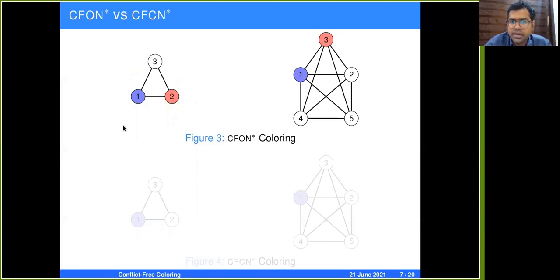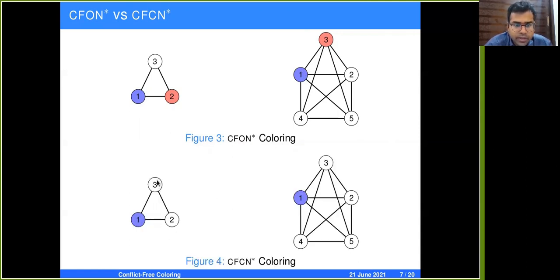For cliques of size at least 3, for a clique of size 3, two colors are actually necessary. The vertex 3 has vertices 1 and 2 as uniquely colored neighbors. The vertex 1 has vertex 2, and vertex 2 has vertex 1. For cliques of size at least 4, two colors are again sufficient. One vertex is colored blue, one vertex is colored red, and all the others are uncolored. The uncolored vertices will have vertices 1 and 3 as uniquely colored neighbors. Vertex 1 has vertex 3, and vertex 3 has vertex 1 as a uniquely colored neighbor.